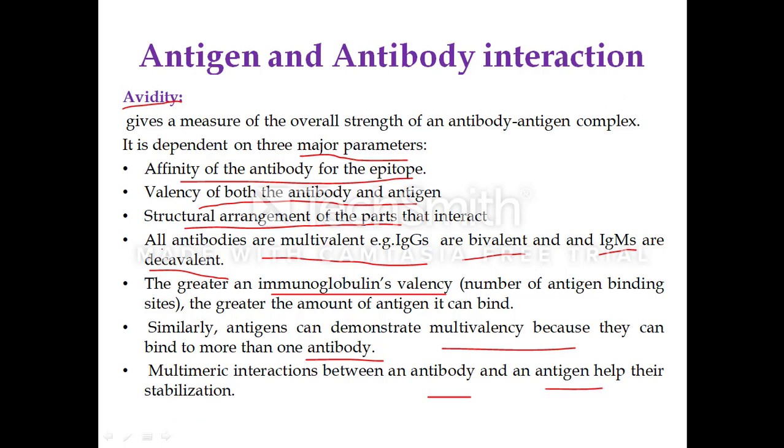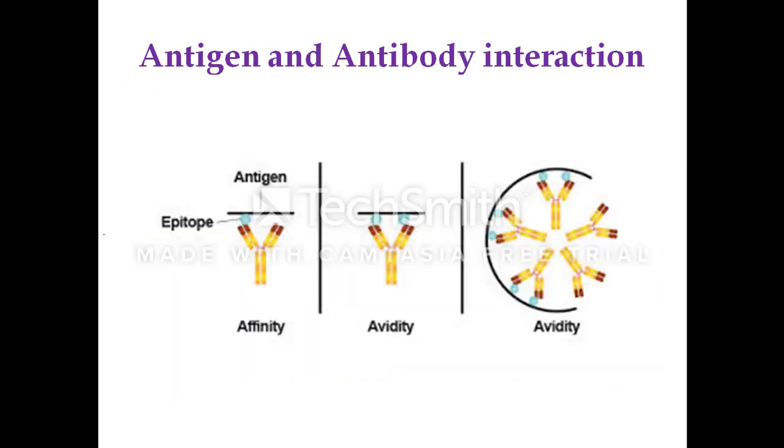Avidity is the overall strength of the antigen and antibody complex. It depends on the affinity, valency of the antigen and antibody, and structural arrangement of the antigen and antibody. All this will play an important role in determining the avidity of the antigen and antibody reaction. This is the picture depicting the affinity and the avidity.